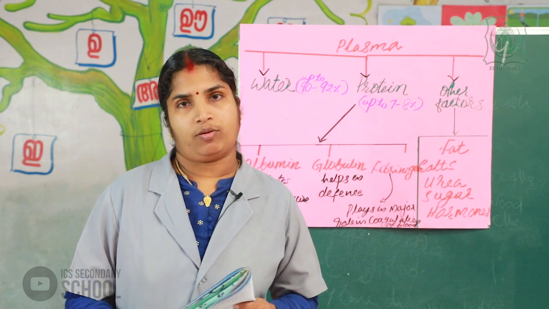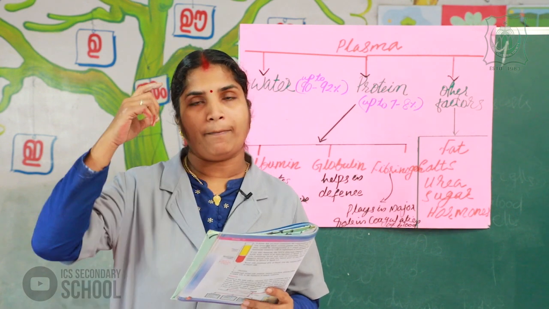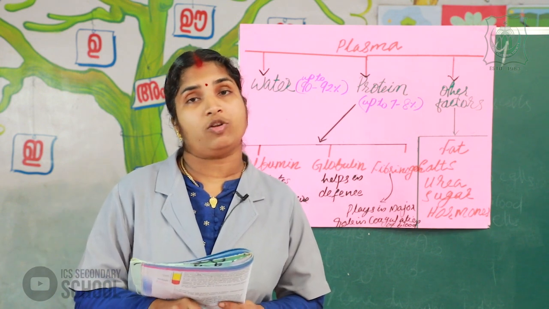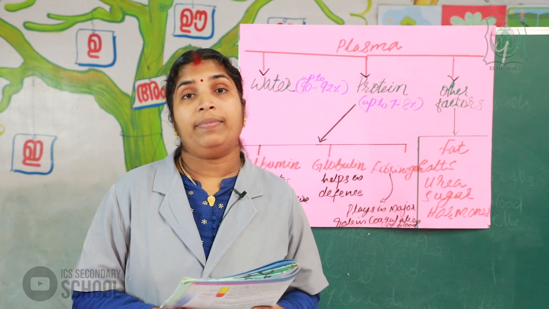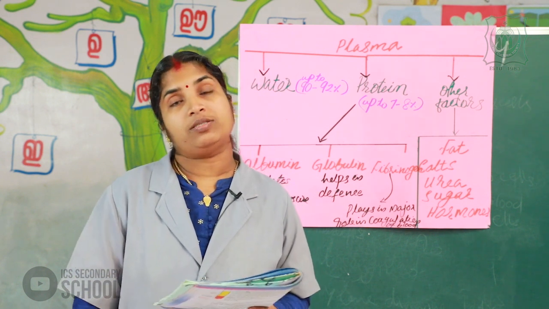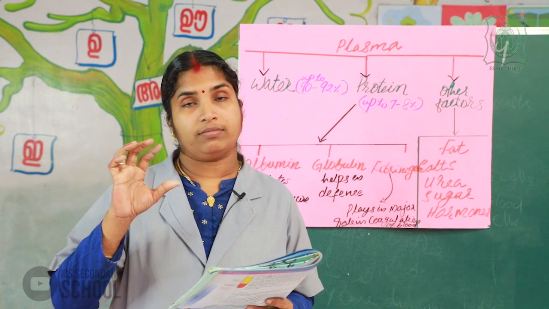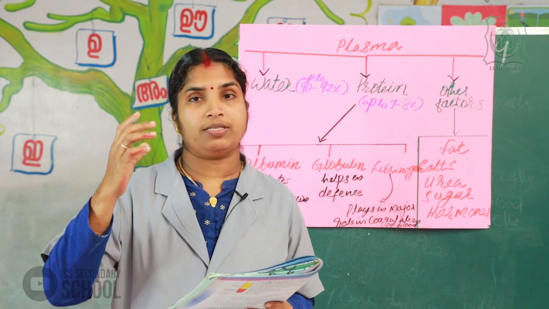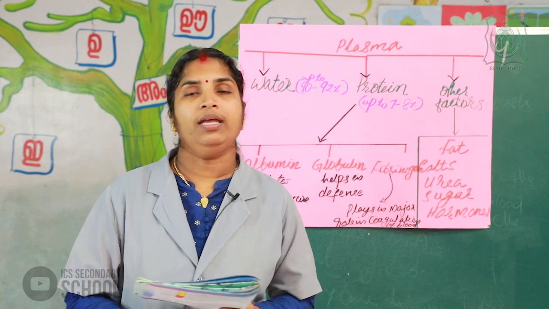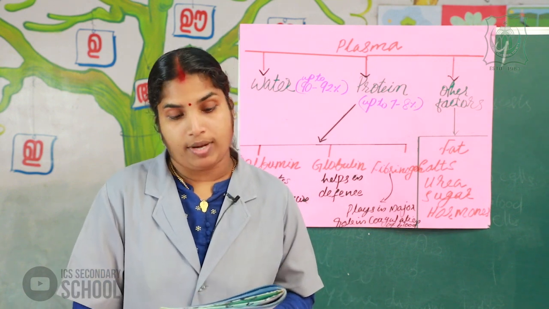Next one, blood circulation. What do you mean by circulation? Circulation means the pumping of the blood, or the traveling of the blood all over the body through the blood vessels. Blood is transmitted from one place to another all over the body. This is known as circulation.